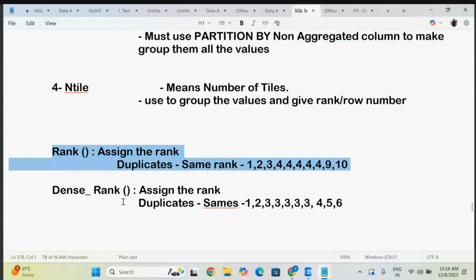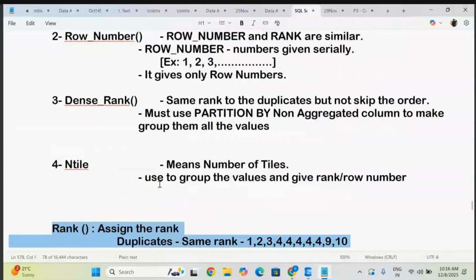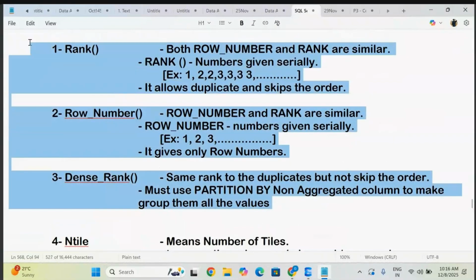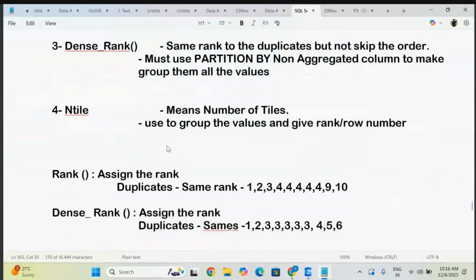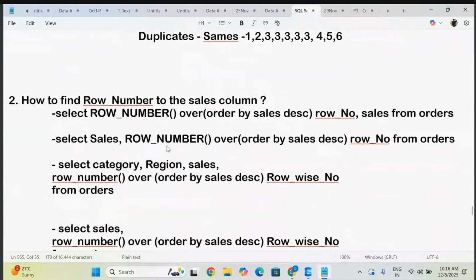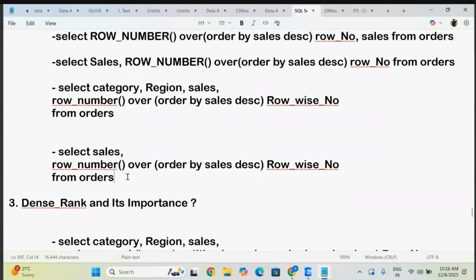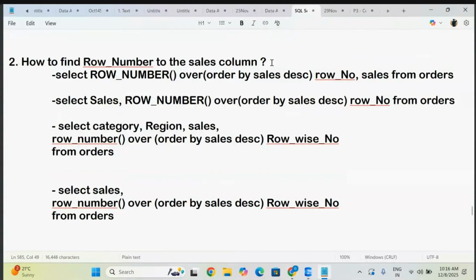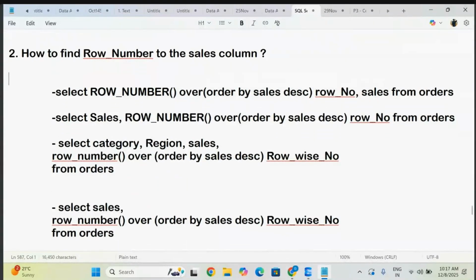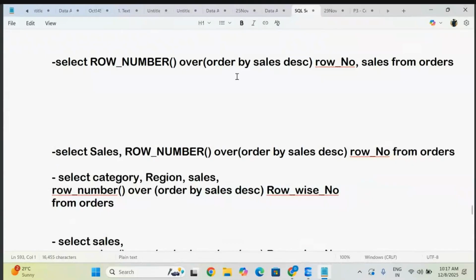Dense rank, and ntile we will understand later. First let's check these 3 rank functions. First let me go with the row number. What will the row number give you? Row number just assigns the row only, nothing bigger. Whenever you write any kind of rank, you must follow some order, on top of the order by clause we used before. Let me make you understand some very basic things here.